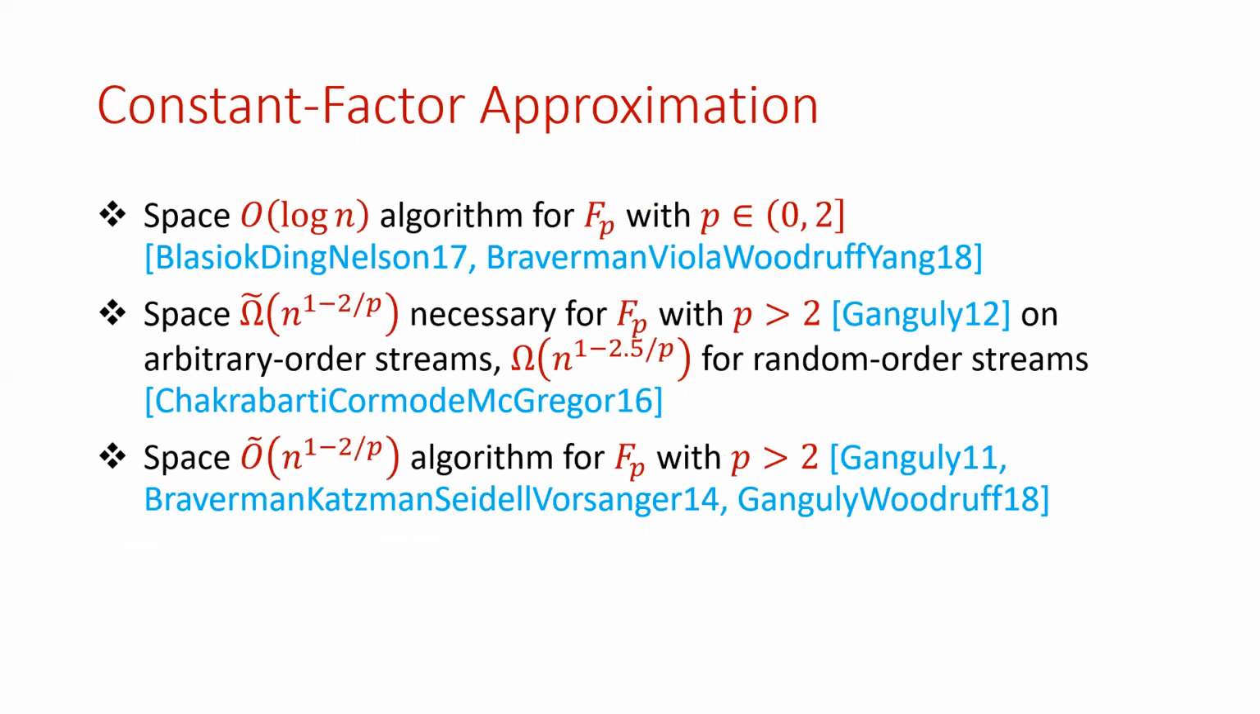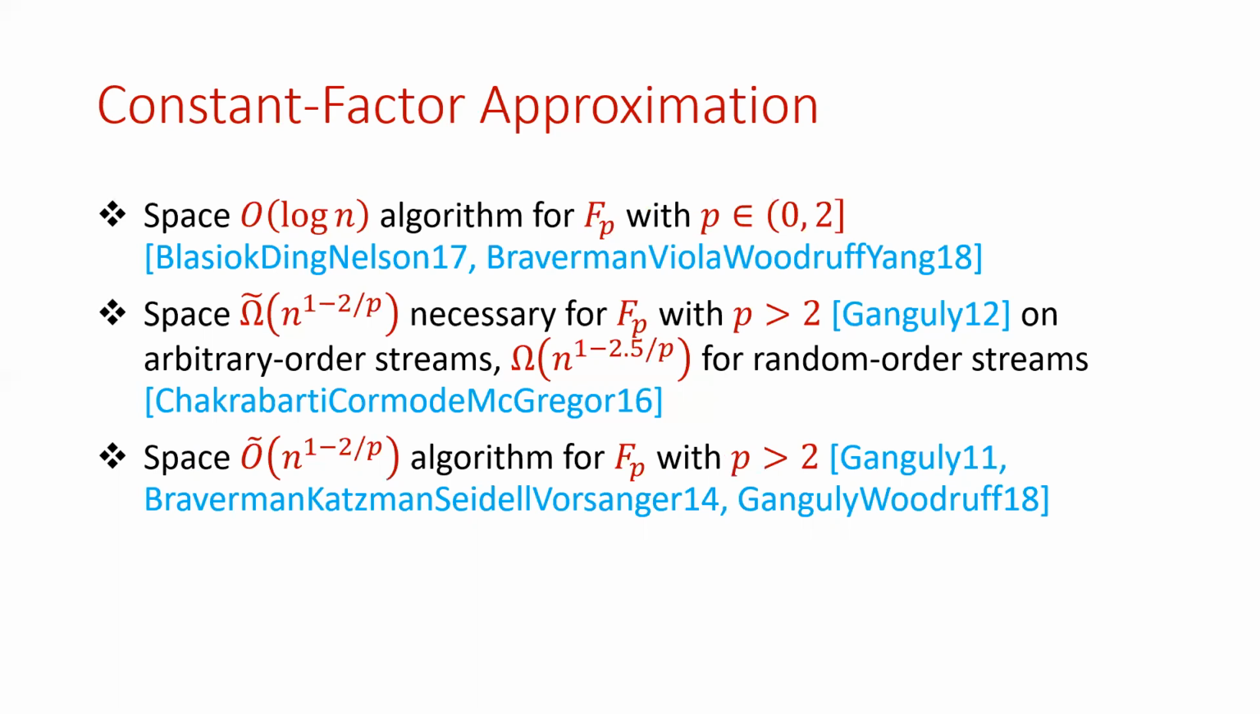Now, even for constant factor approximation, it's known that this problem exhibits different behavior depending on the parameter range of p. For example, for p between 0 and 2, it's known that logarithmic space is enough for getting a constant factor approximation to F_p. This is due to Blasiok et al. and Braverman et al. On the other hand, for p bigger than 2, it's known that polynomial space in n is necessary for F_p on arbitrary order streams. This is due to Ganguly. And for random order streams, another polynomial is necessary in terms of space for frequency moment estimation. This is due to Chakrabarti et al.